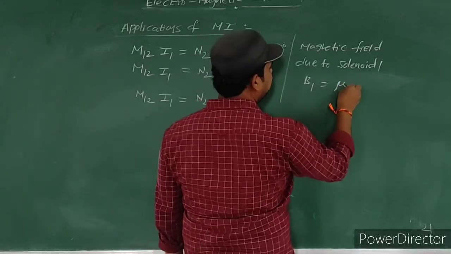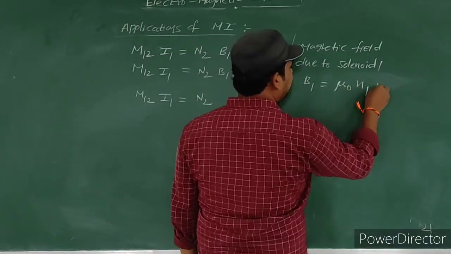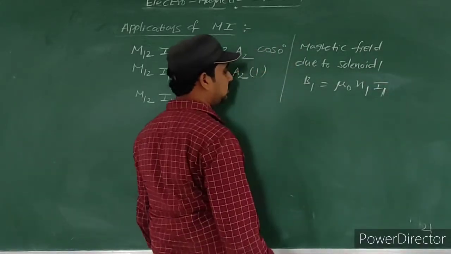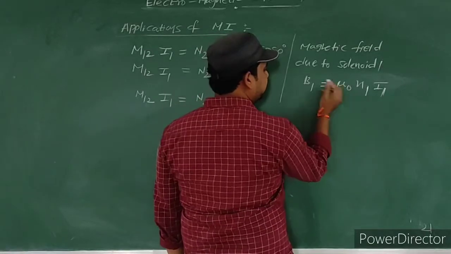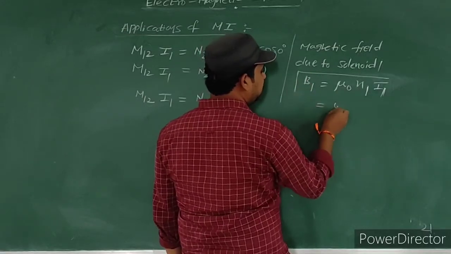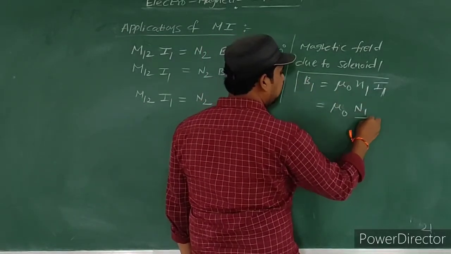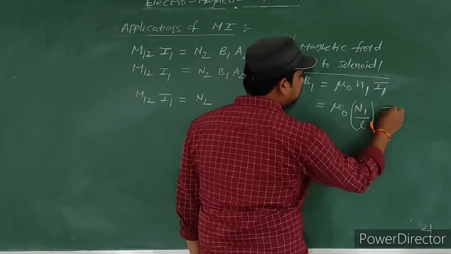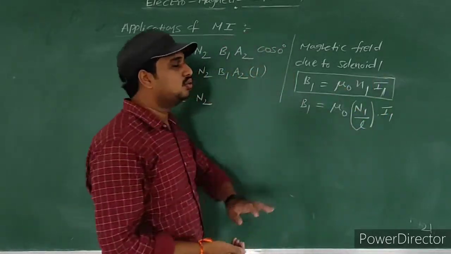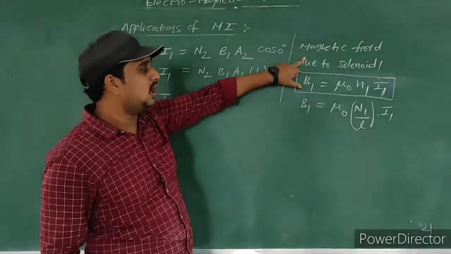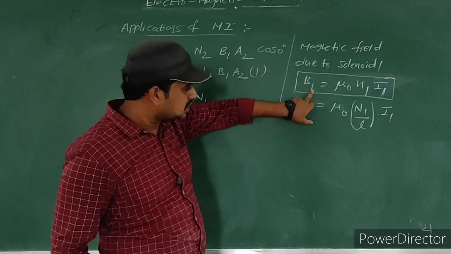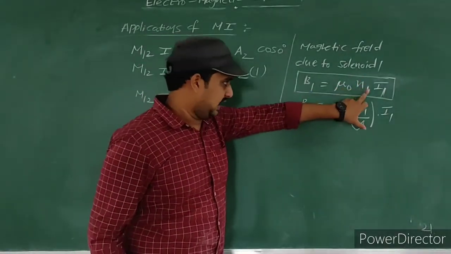B1 is equal to mu naught into small n1 into I1. Converting this, mu naught into capital N1 by L into I1. This is the magnetic field due to the solenoid. Generally the magnetic field due to a solenoid is mu naught into n into I. Here this is the magnetic field due to the first solenoid, that's why mu naught into N1 into I1.